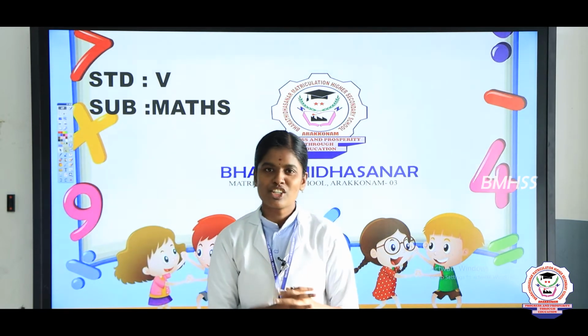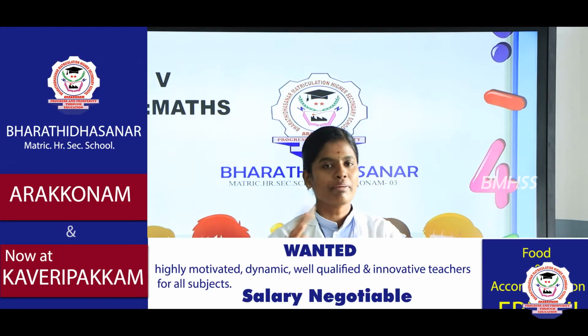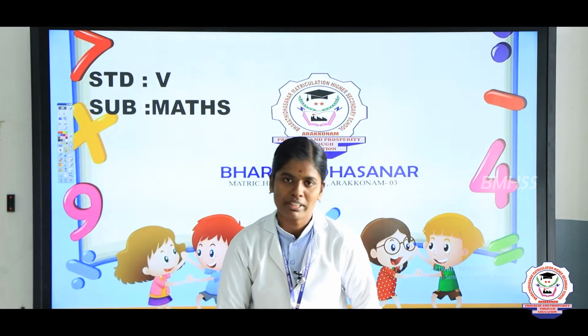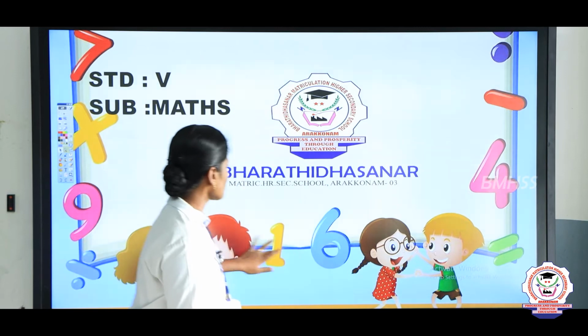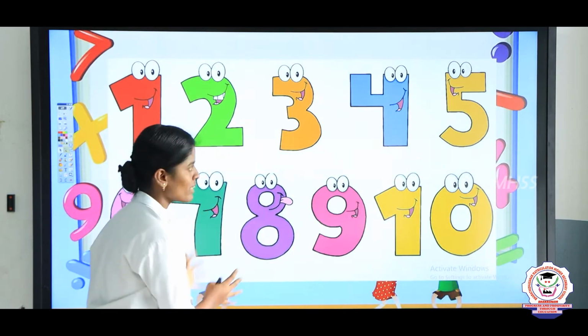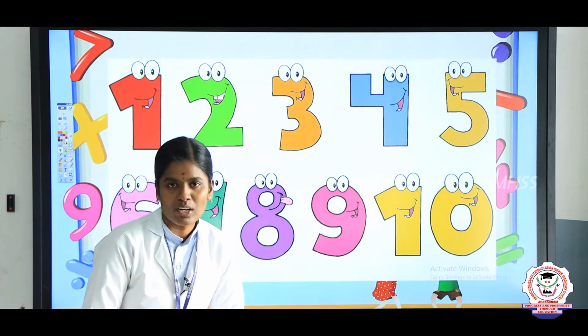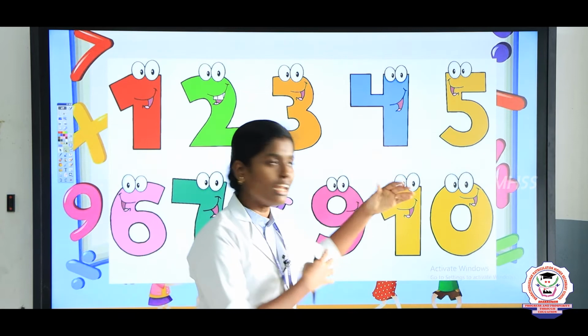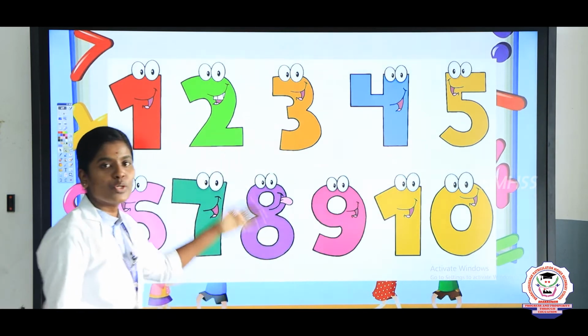Very interesting topic. So listen my children, before going to the topic, I'll tell some introduction about the topic. Consider this is a place, the number land, where the smaller numbers are living together, for example 1 to 10.